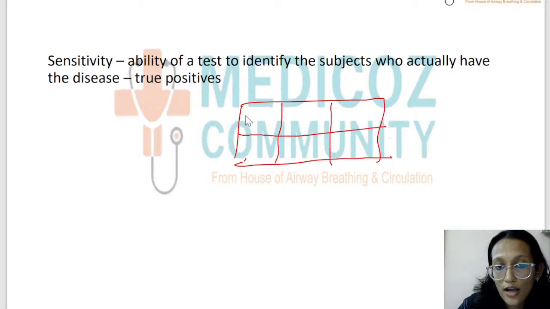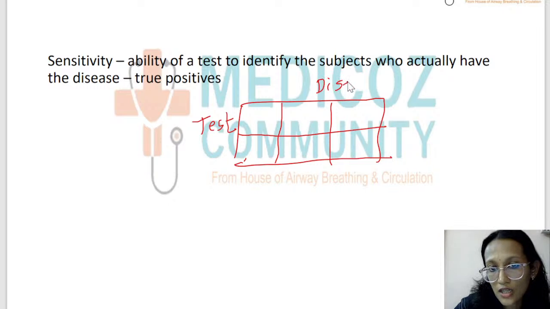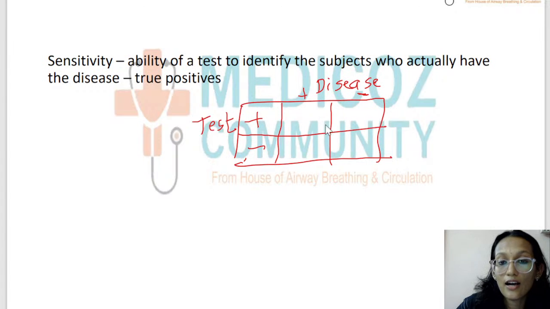The exposure or the test will be on the left hand side in the rows, and the columns will have the outcome or the disease. Always remember the outcome will be in the columns. So: test present, test absent, disease present and disease absent. And how do we write what happens in each cell? The numbers will be A, B, C and D.